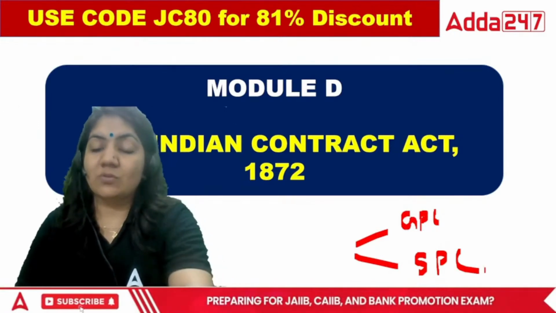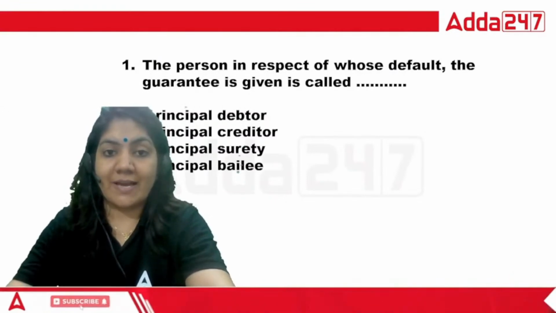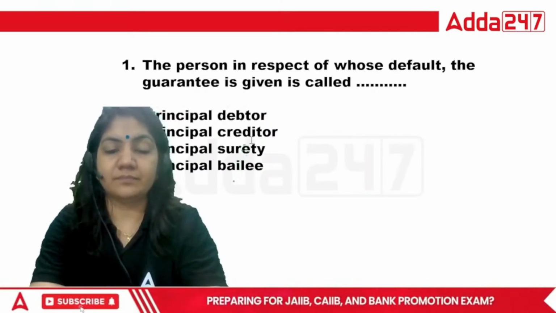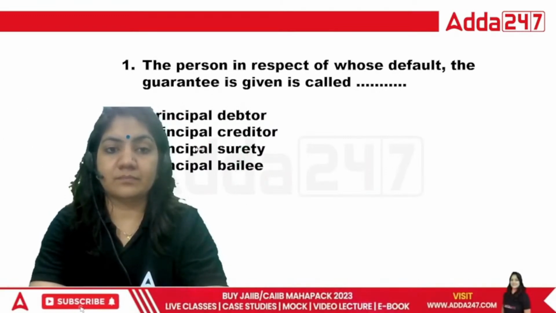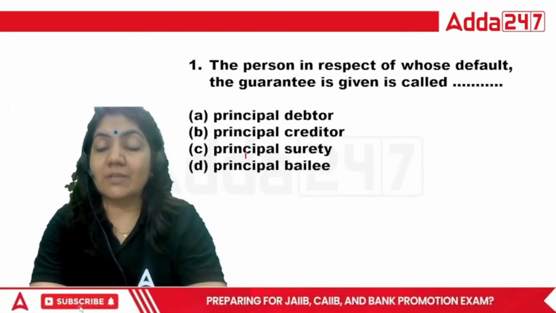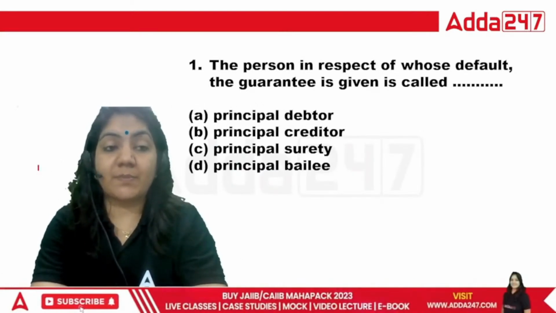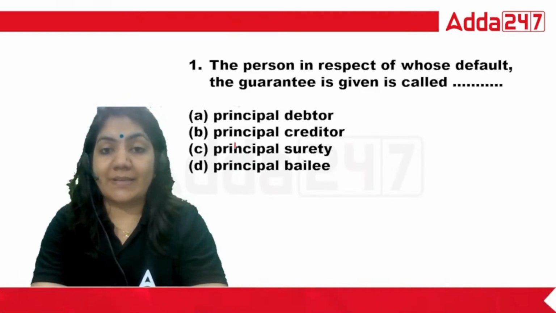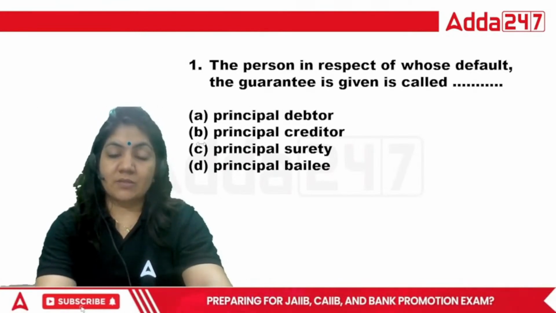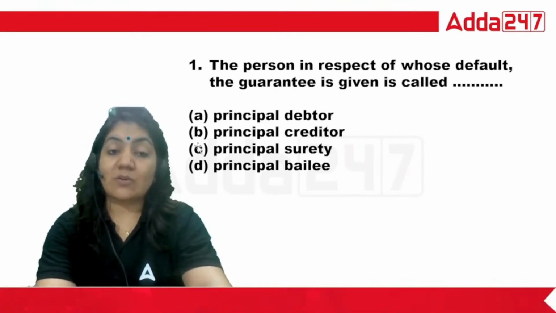Okay, now let's do the first question. The first question on the screen is: the person in respect of whose default the guarantee is given is called what? Principal debtor, principal creditor, principal surety, or principal bailee? Which of the following is the right answer, class? Tell me. First of all, just try to think of the concept that is attached behind it. The concept is contract of guarantee.